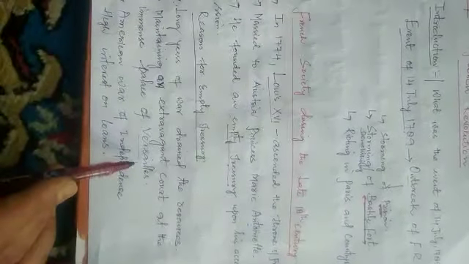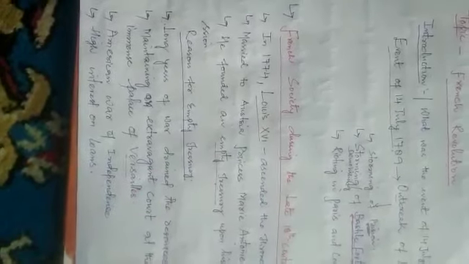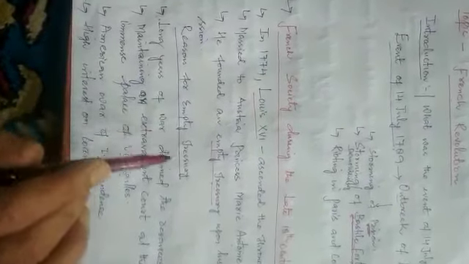Number two, maintaining an extravagant court at the immense palace of Versailles. Versailles was the name of a city. In Versailles, Louis XVI had built a grand palace. So for the maintenance of that palace, Louis XVI was taking money from the French treasury. This became another reason for the empty treasury of France.